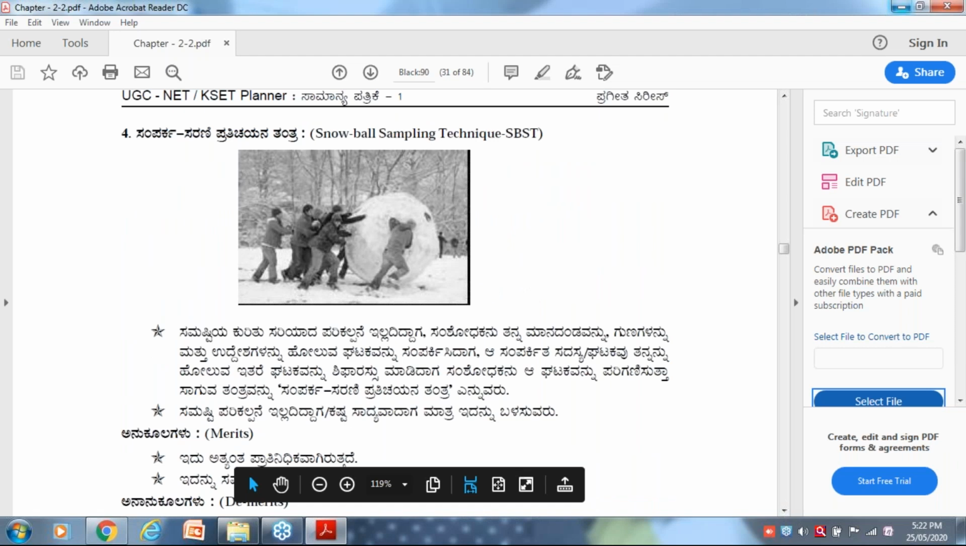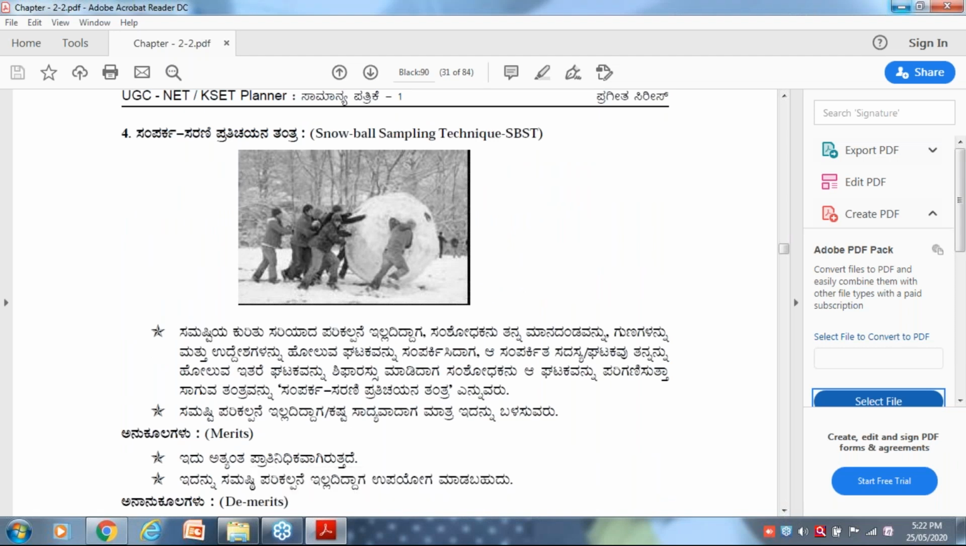Next, snowball sampling technique. It's a very important and innovative technique which is not used by some people. Snowball sampling technique is a very unique technique, and it is also called a connected sampling technique.